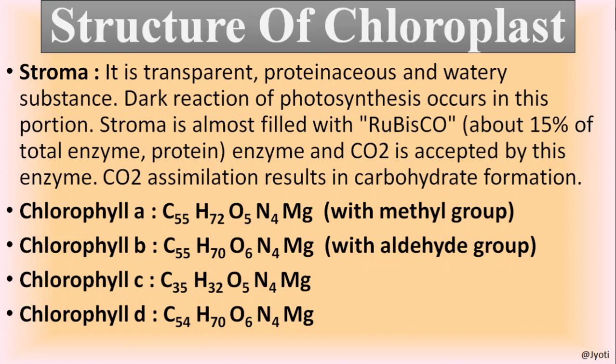And you know that the chloroplast is the site for photosynthesis. Photosynthesis involves two phases: one is the dark reaction and the other is the light reaction. In the stroma, remember children, very, very important, the dark reaction of photosynthesis takes place, whereas in the grana, the light reaction of photosynthesis takes place.